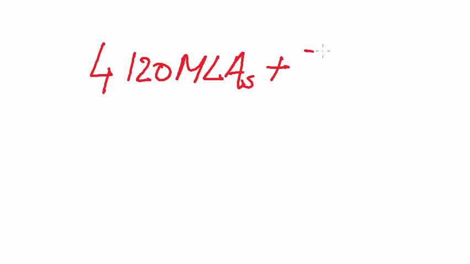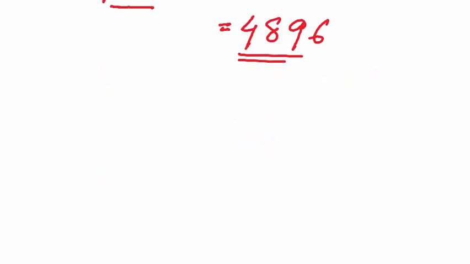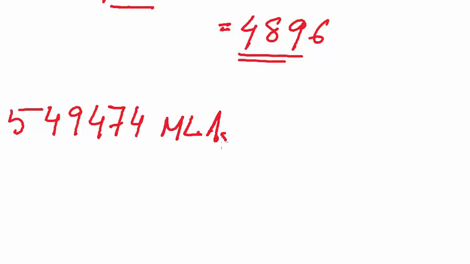Now total members in the electoral college will be 4,120 MLAs plus 776 MPs is equal to 4896. This is the total number of members in the electoral college, which gives us the total votes in the electoral college, and total votes in the electoral college can be counted by adding total votes of all the MLAs, which is 5,49,474 plus